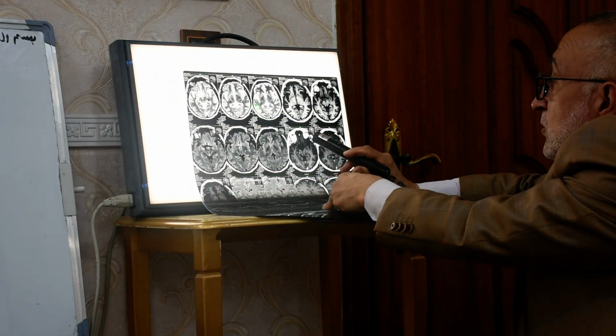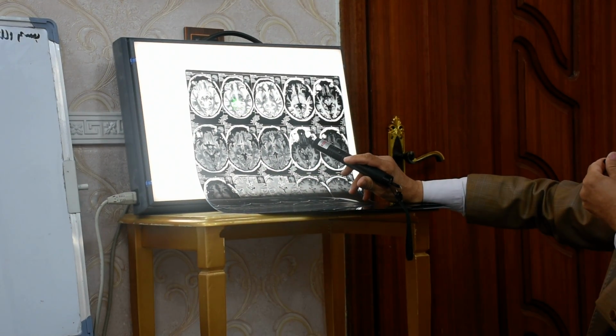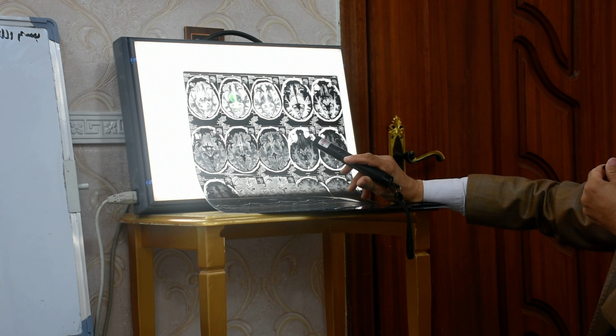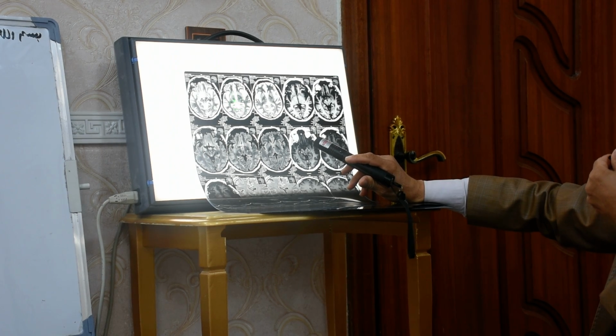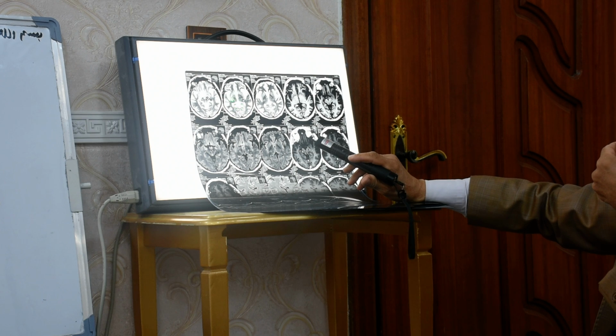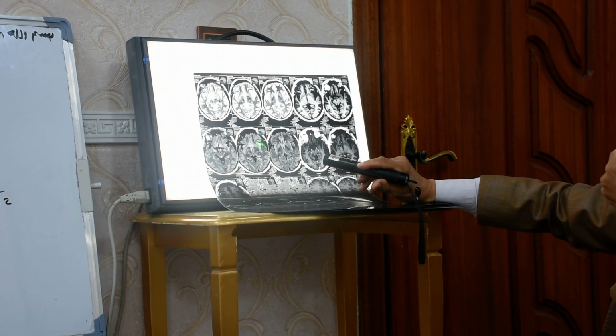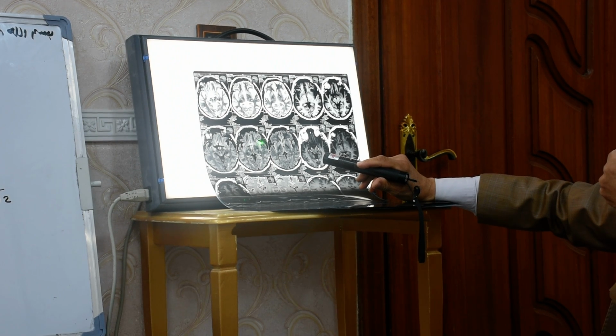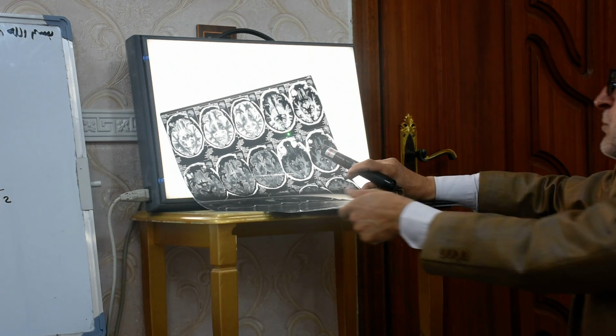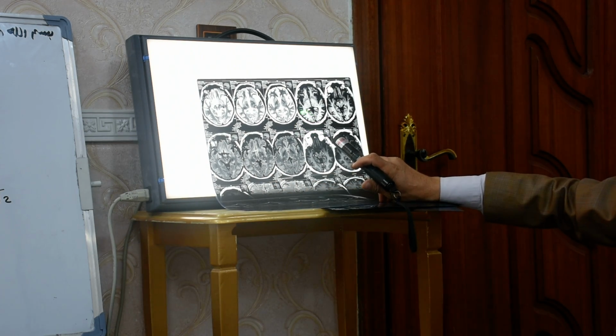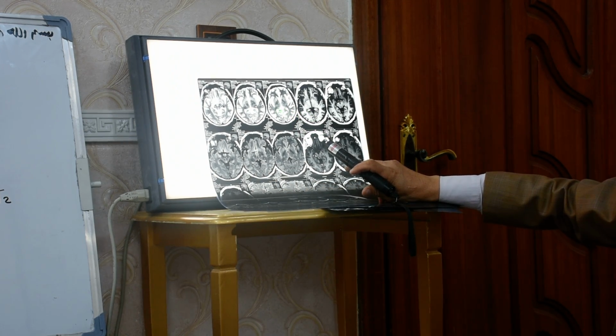Because of this CSF and the fluid density, this is a T2, because the fluid appears white, while this fluid appears black. It is hyperintense, and this is hypointense. So this is a T2 and this is a T1.